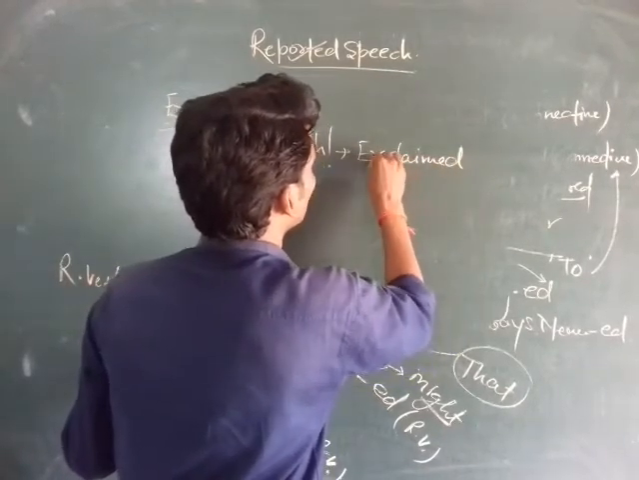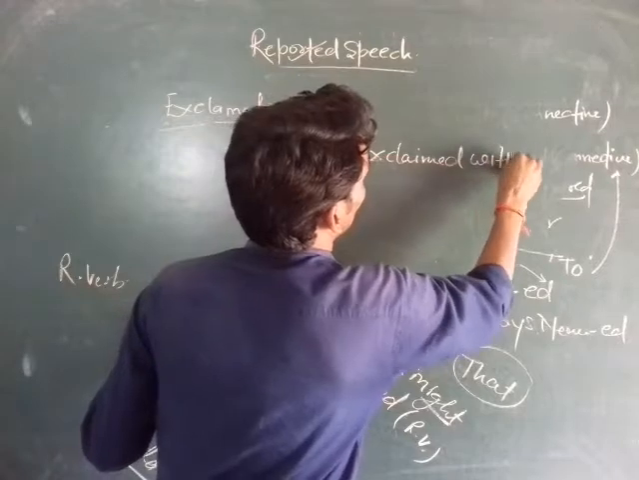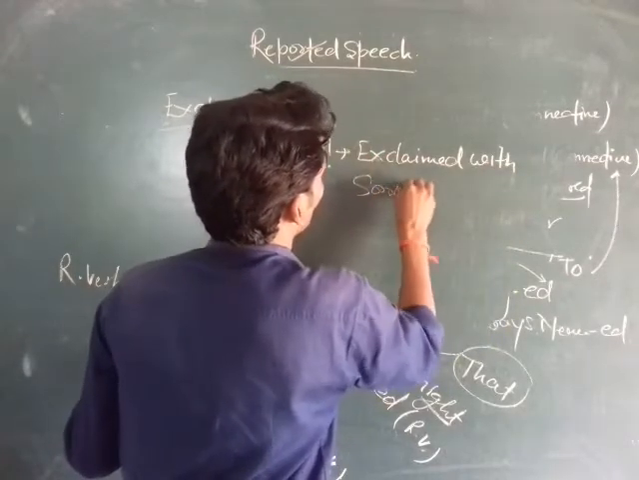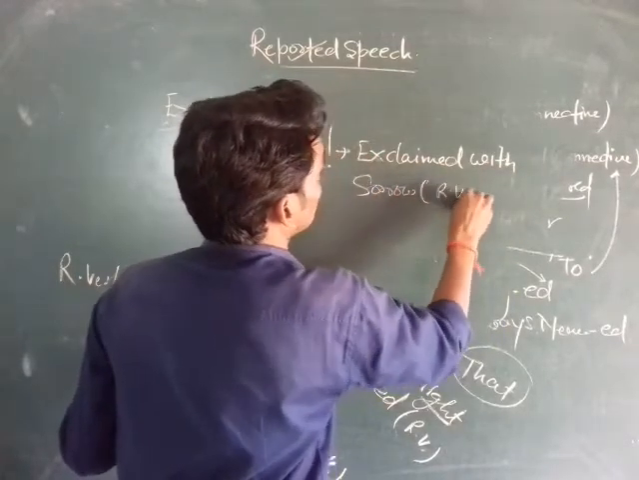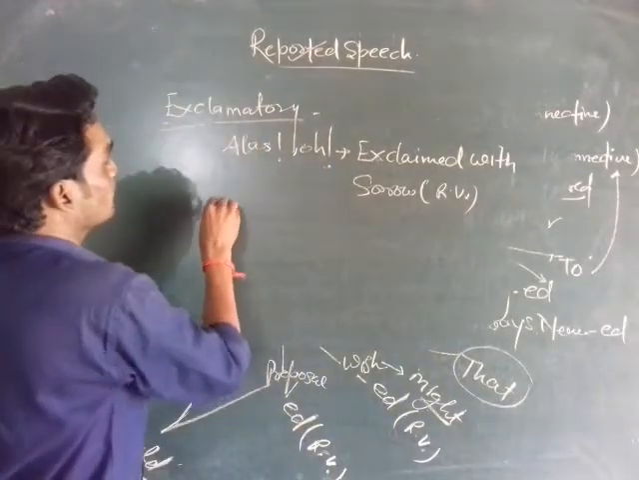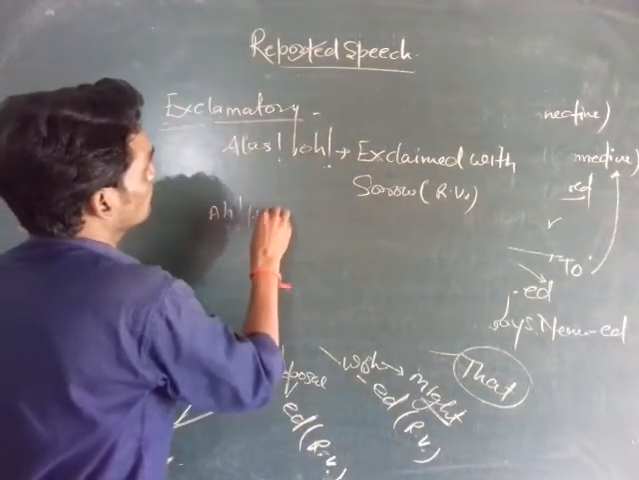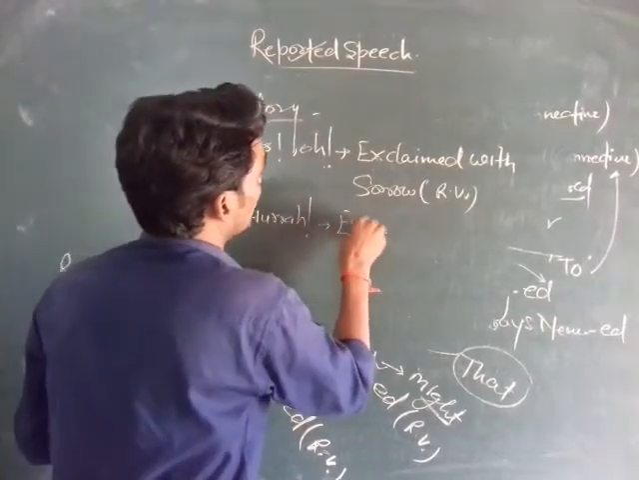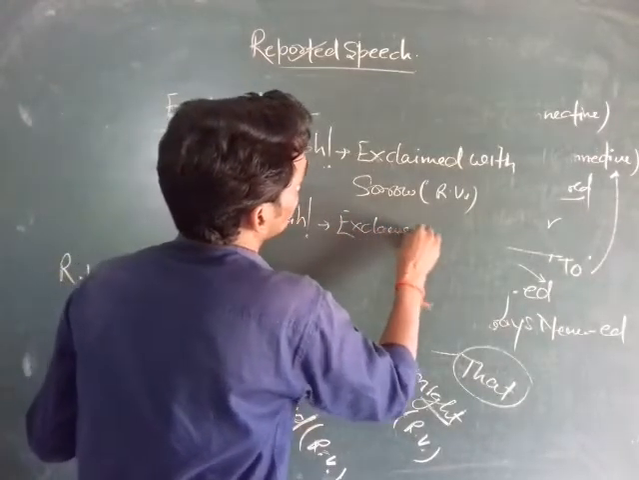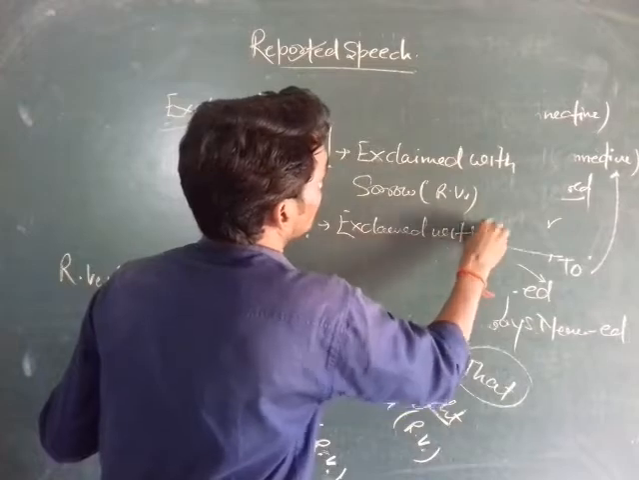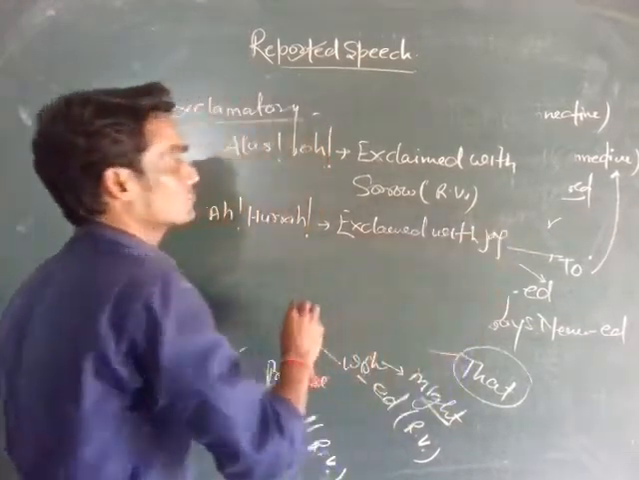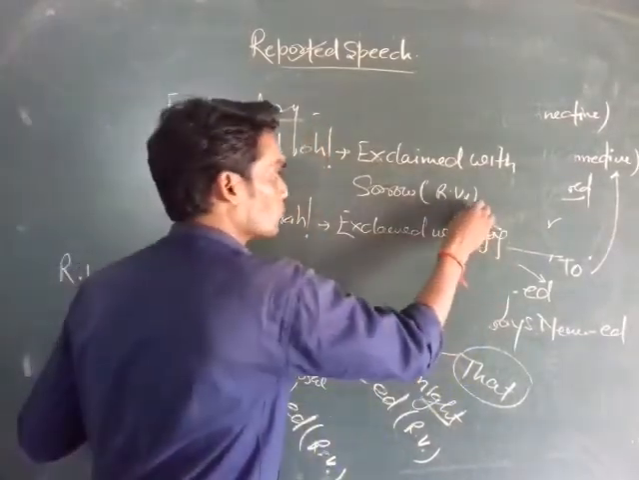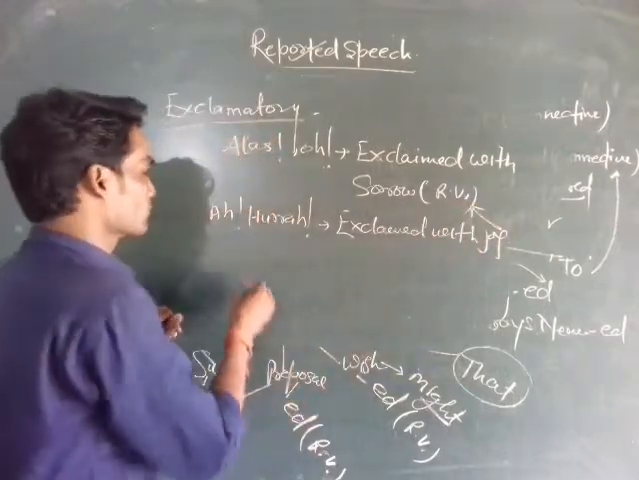Exclaimed with sorrow as the reporting verb. And if we find ah or hurrah, then we use exclaimed with joy. Exclaimed with joy as the reporting verb to make indirect form of speech.